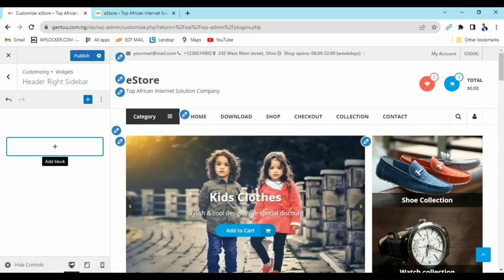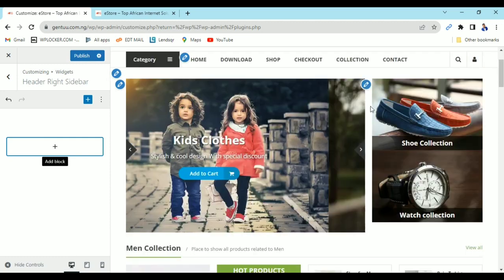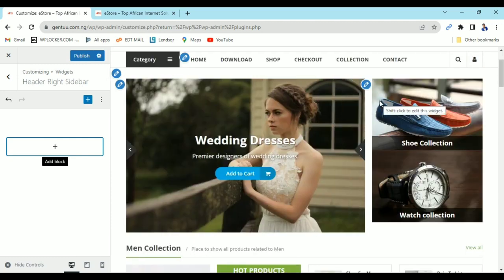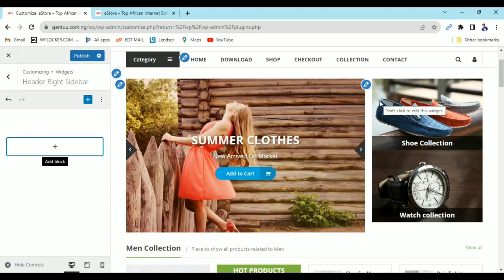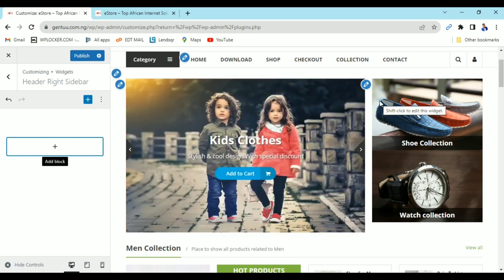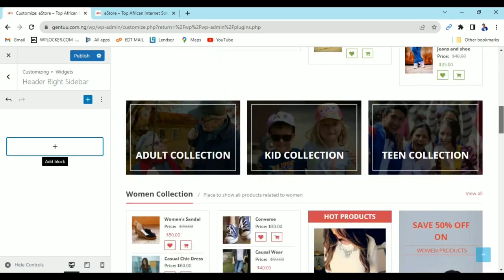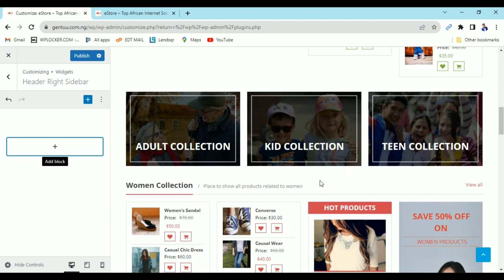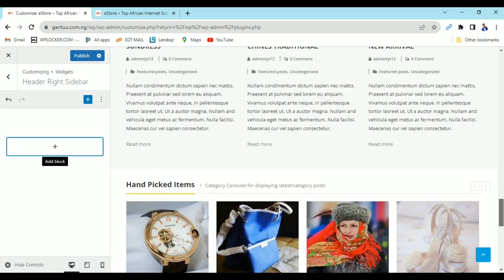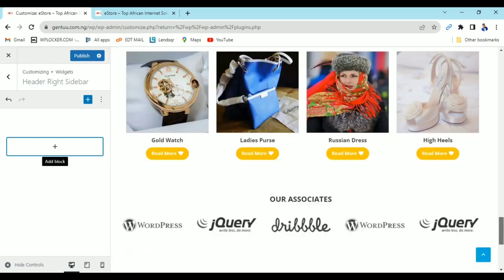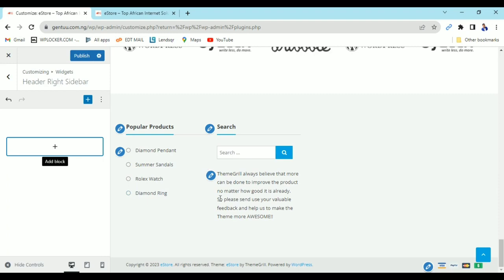Now you can decide, okay, I want to either take this off or edit it. You'll be able to edit or delete what you have on these sections. Now I'm still going down. All this other stuff we have here, the footer sections, all the stuff, I'm going to show you how to edit them.